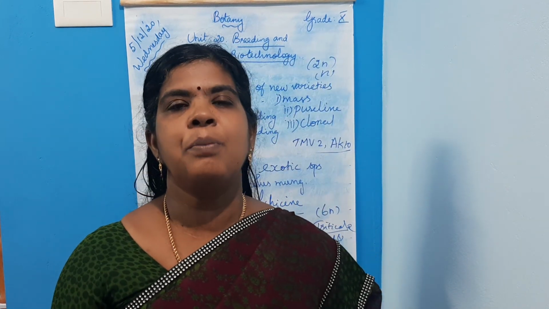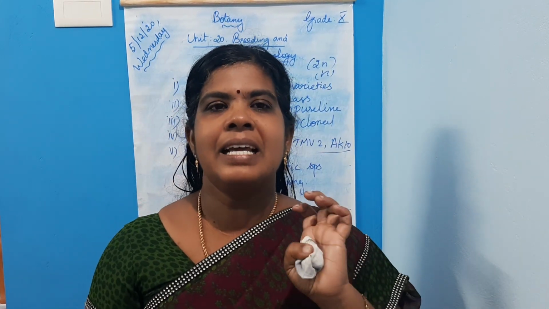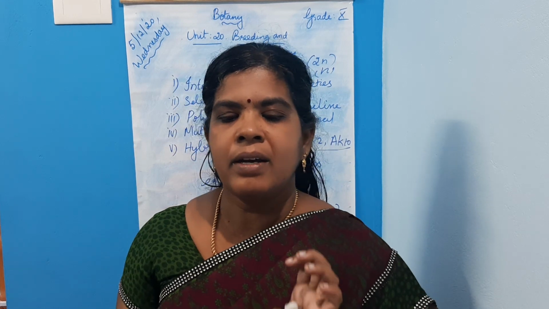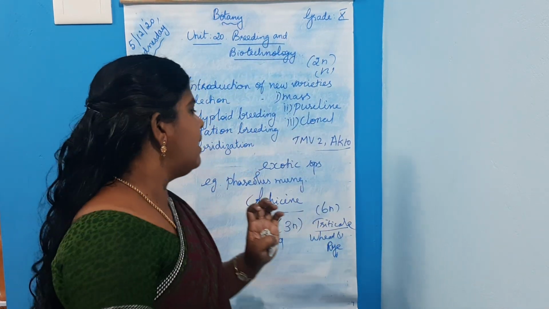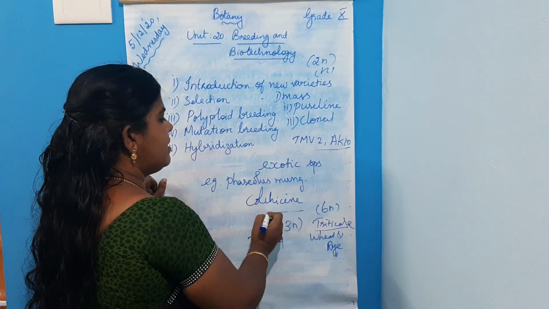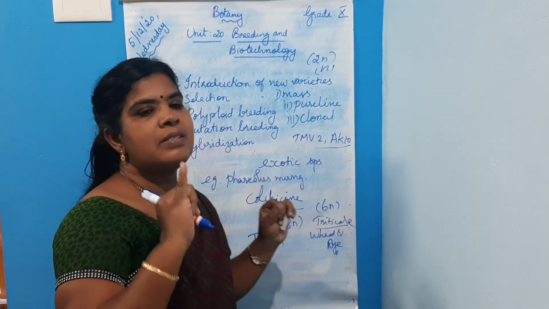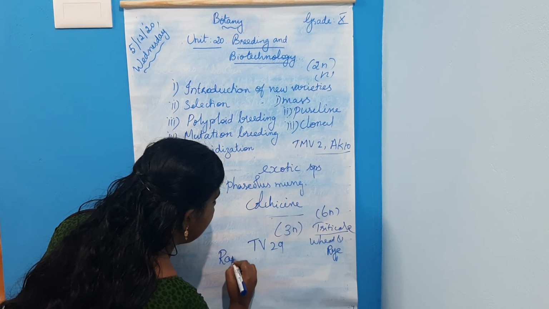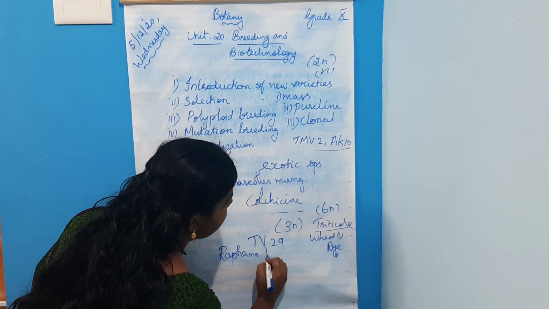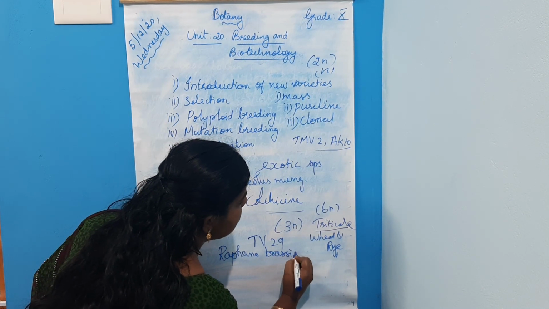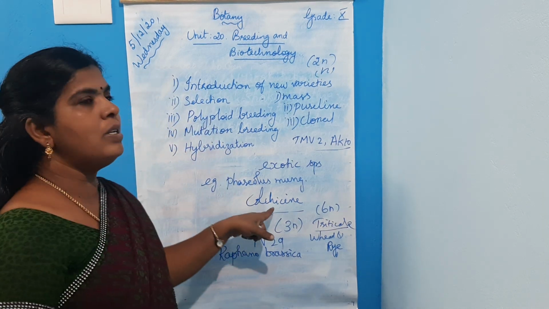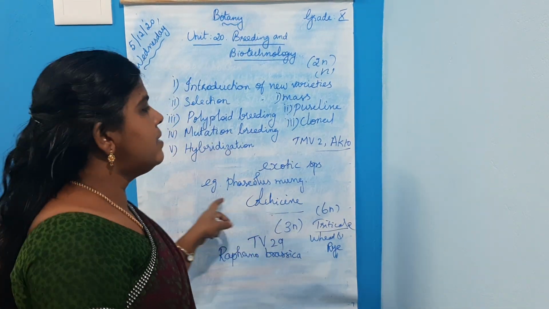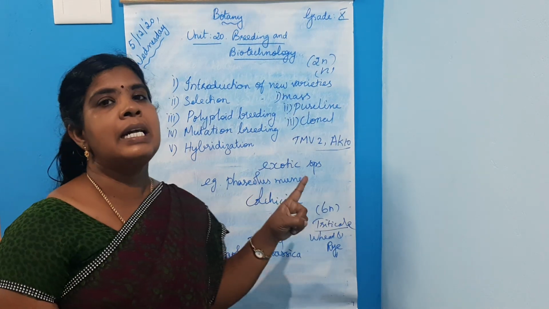Next is Raphanobrassica. It is an allotetraploid. It is obtained by colchicine treatment. What is the last one? Raphanobrassica is obtained through colchicine treatment. So these are the achievements of polyploid treatment.